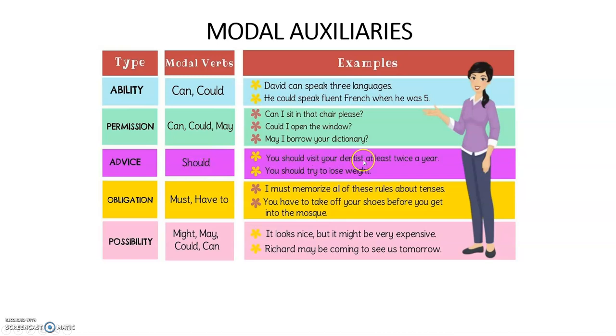Advice, should. You should visit your dentist at least twice a week. You should try to lose weight. What about obligation? Must, have to. I must memorize all of these rules about tenses. You have to take off your shoes before you get into the mosque. And possibility. In possibility you have might, may, could, can. So how do you write that? It looks nice, but it might be very expensive. Richard may be coming to see us tomorrow.